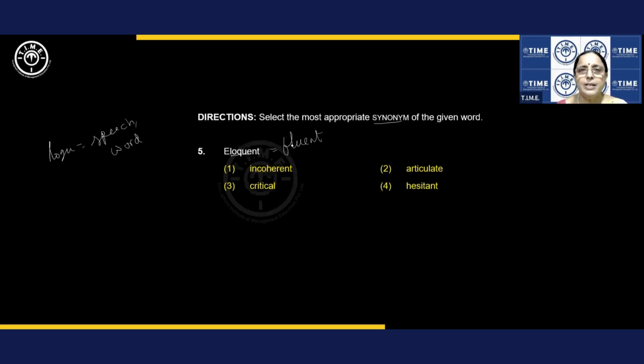So eloquent is fluent. Again, you can take positive, negative also if it is helping. All right. So this is positive. So the synonym should be a positive word. Agree? Now I'm not taking positive, negative first. First I give the meanings.